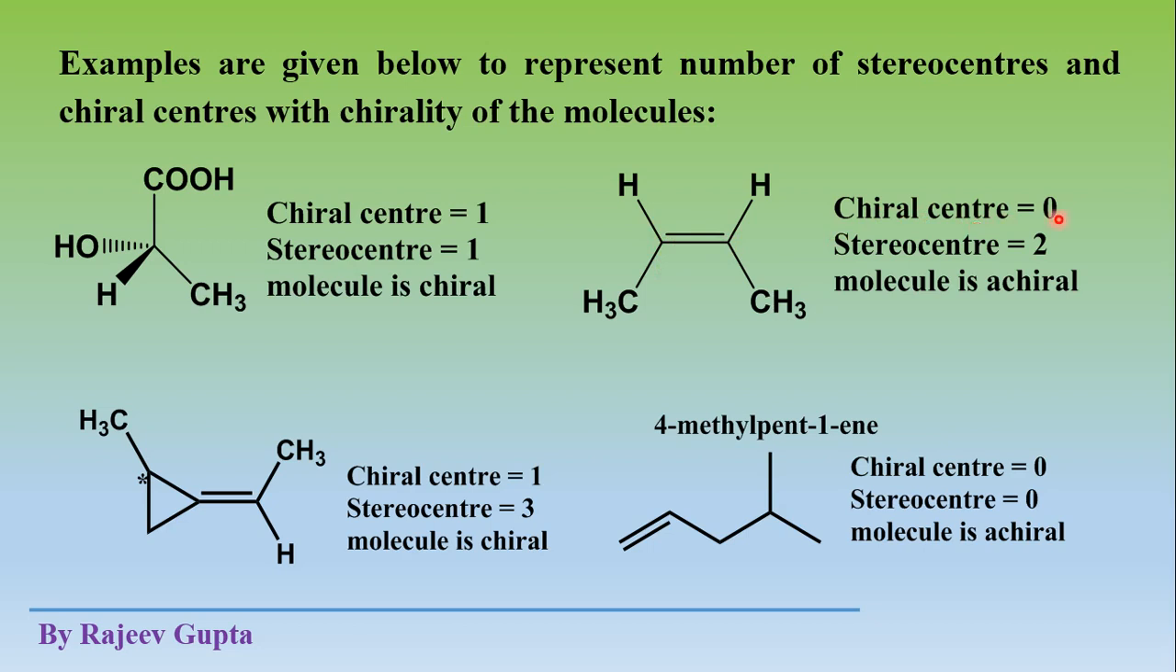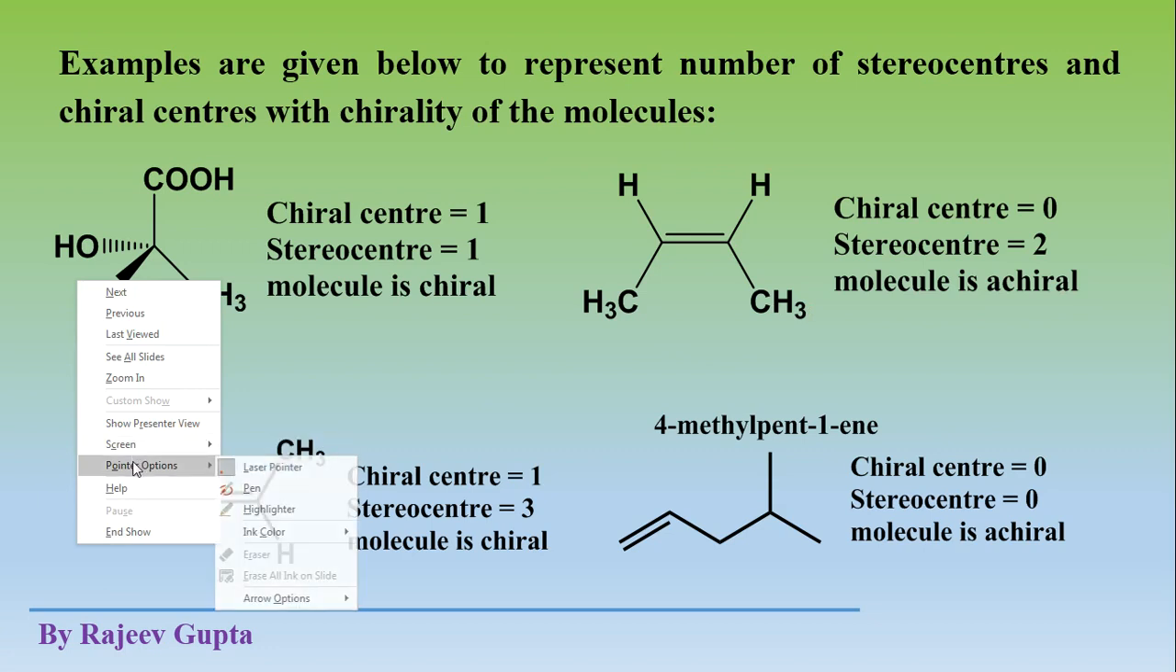So here the chiral center number is 0, but the stereo center number is 2, because if we interchange this hydrogen and methyl, we get a new stereoisomer, that is cis. So this is a stereogenic site, a stereo center. This carbon is also a stereo center, because if we interchange these two groups we also get the cis isomer. So both are stereo centers, and the stereo center number is 2. The molecule is achiral and optically inactive, because this molecule contains a plane of symmetry. We can see this plane of symmetry here.